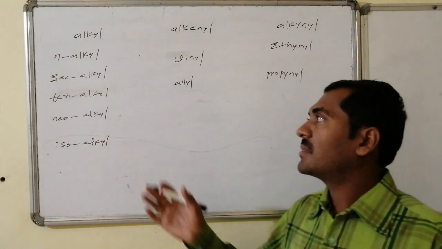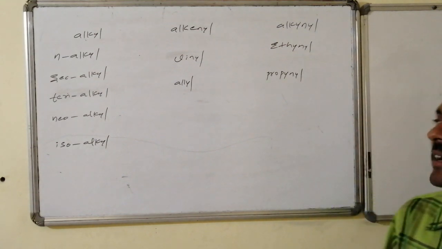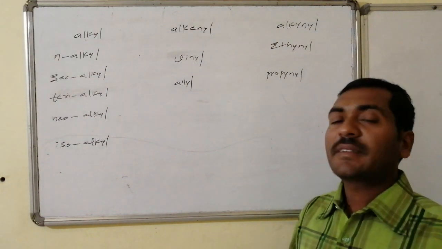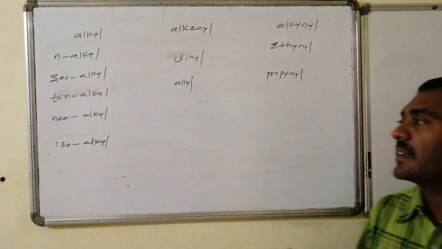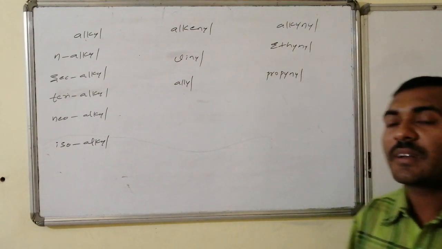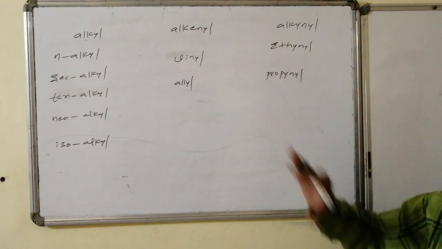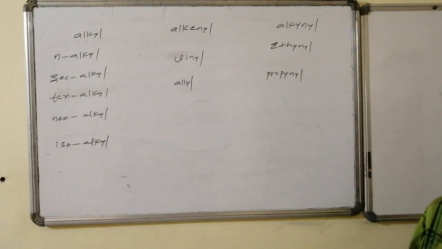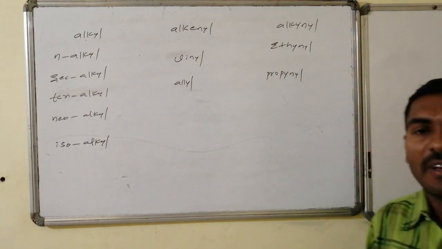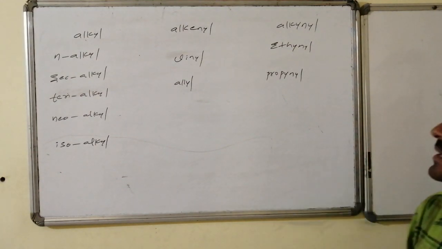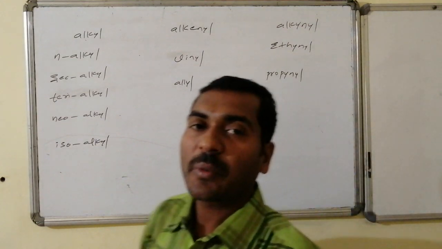In this we have N-alkyls, secondary alkyls, tertiary alkyls, similarly neo-alkyls as well as iso-alkyls. And here specific things are there, there is no extension, there is no generalization. Vinyl is 1, allyl is 1, similarly ethynyl as well as propynyl is 1.